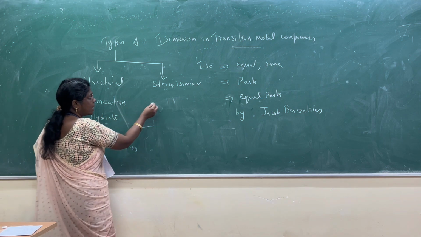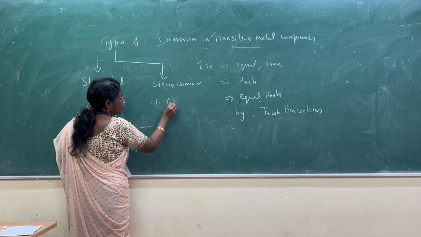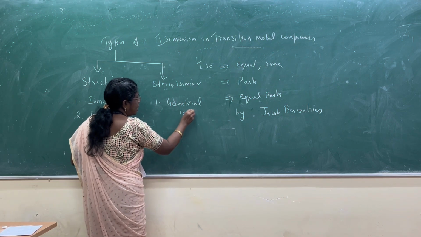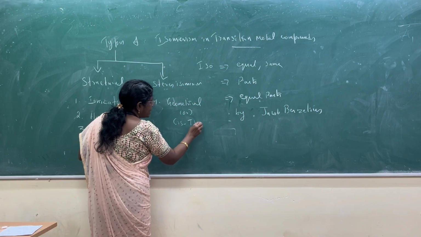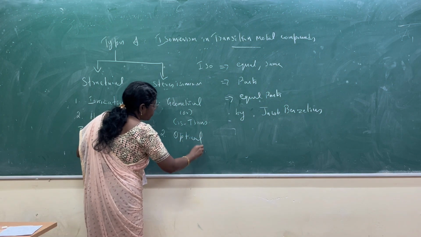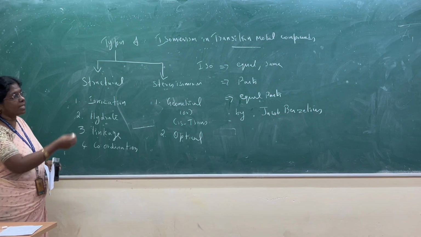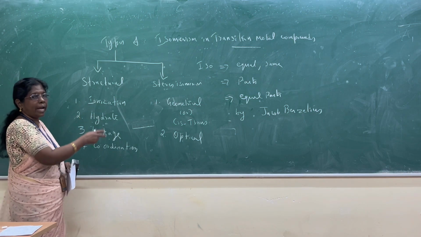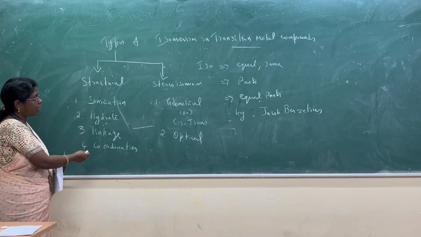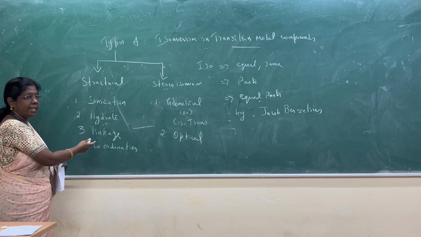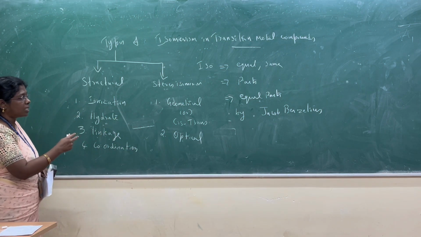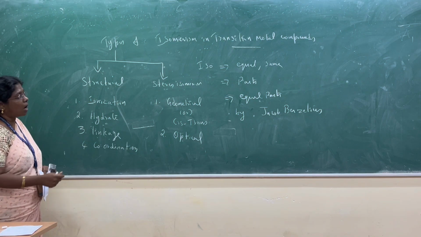Stereoisomerism is again divided into two types. One is geometrical isomerism, otherwise called cis-trans isomerism, and the second one is optical isomerism. So these are the main types of isomerism in transition metal compounds: structural isomerism and stereoisomerism. Structural isomerism has four types: ionization, hydrate, linkage, coordination. Stereoisomerism has two types: geometrical or cis-trans isomerism, and optical isomerism.